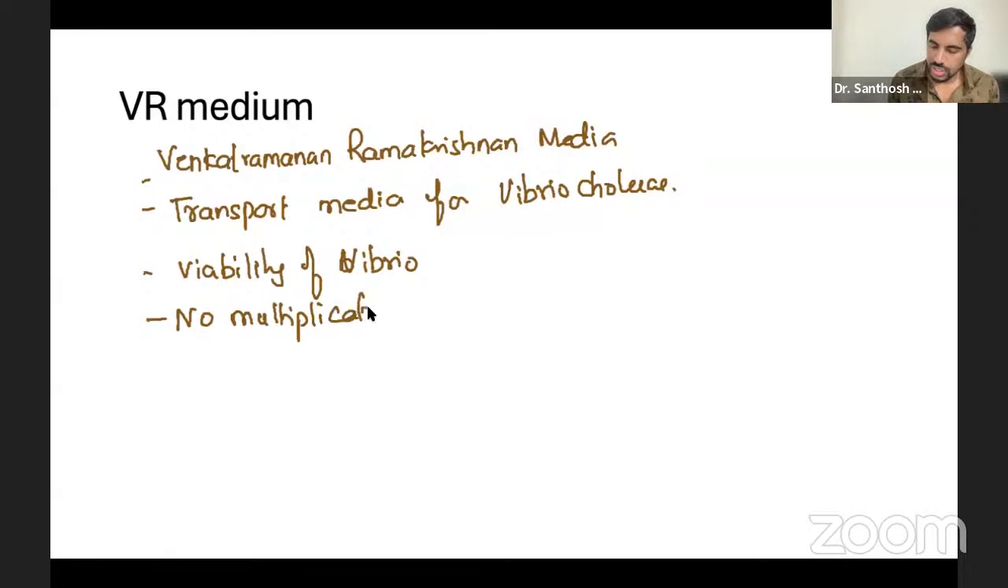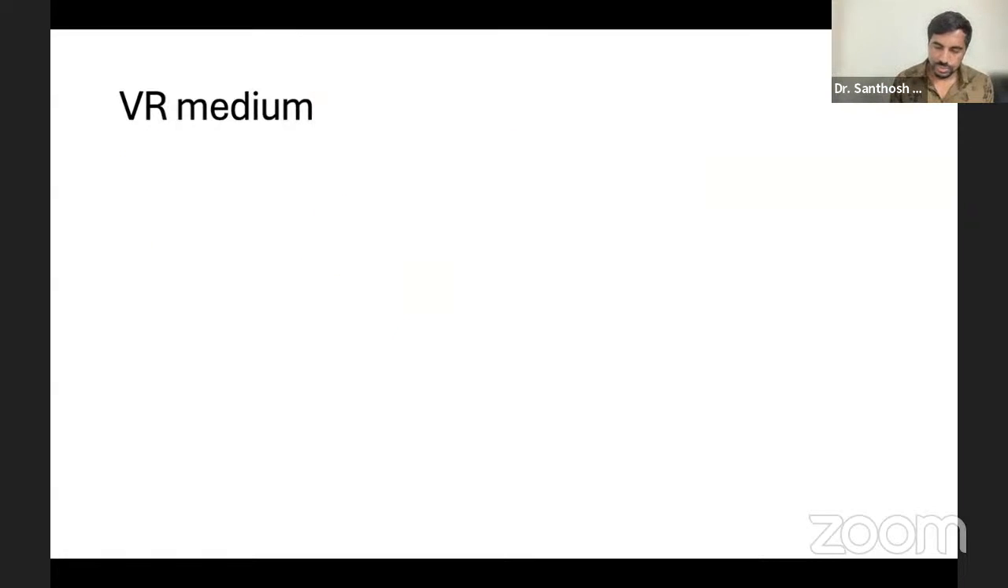No multiplication occurs. Okay, that's all. In fact, in any transport media, this will not happen. Only this. So these are the 4 points. If you write that, it's more than enough. Usually you can expect this in a 1 mark question only. Nothing else here in VR media.